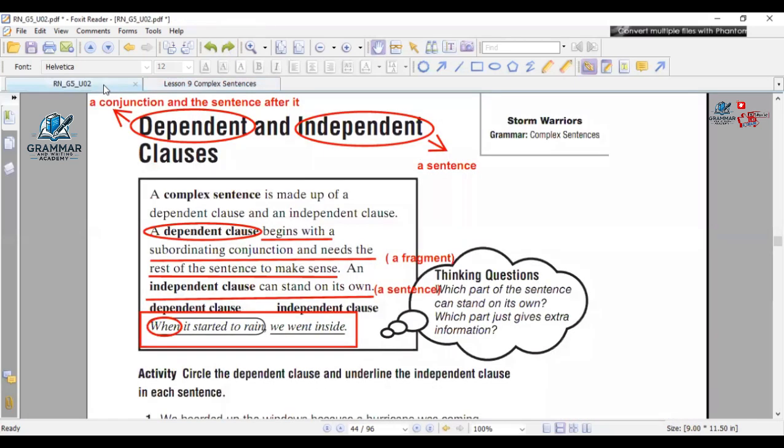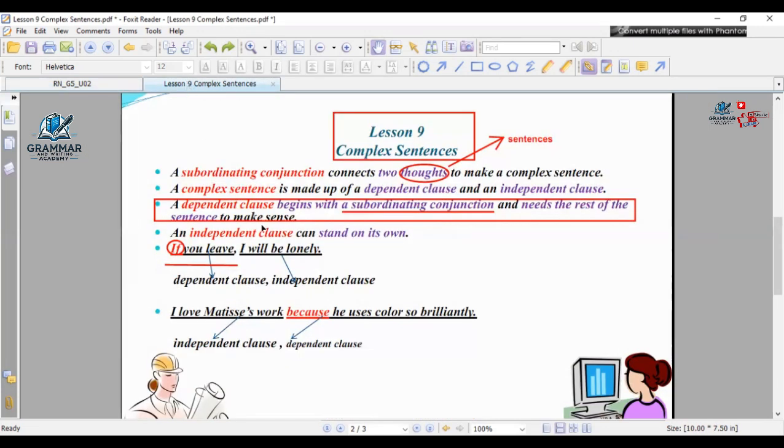So because and the sentence after it. For this reason, I wrote up here what? A conjunction and what? The sentence after it, not the sentence. After it. Yeah. So because here and the sentence after it, because he uses colors so brilliantly, this is called dependent clause because it doesn't give me a sense, right? And the previous one, the first one, I will be lonely, it can give me a meaning, and this is called independent clause. I hope that the lesson becomes so clear to all of you, my dear boys.